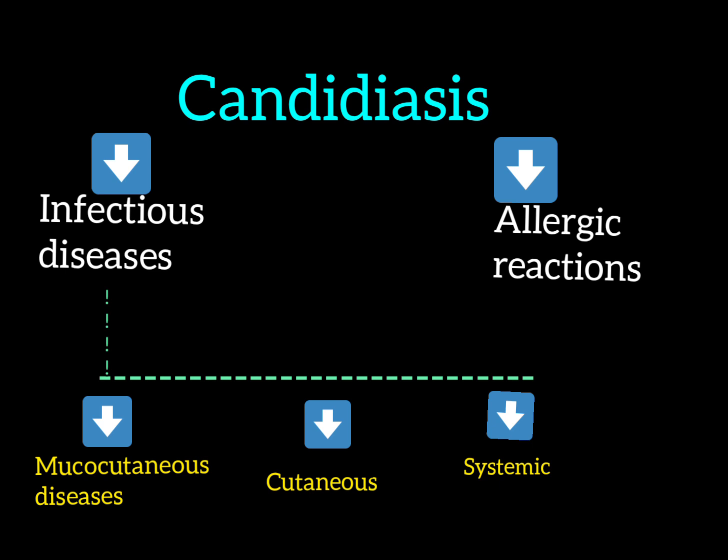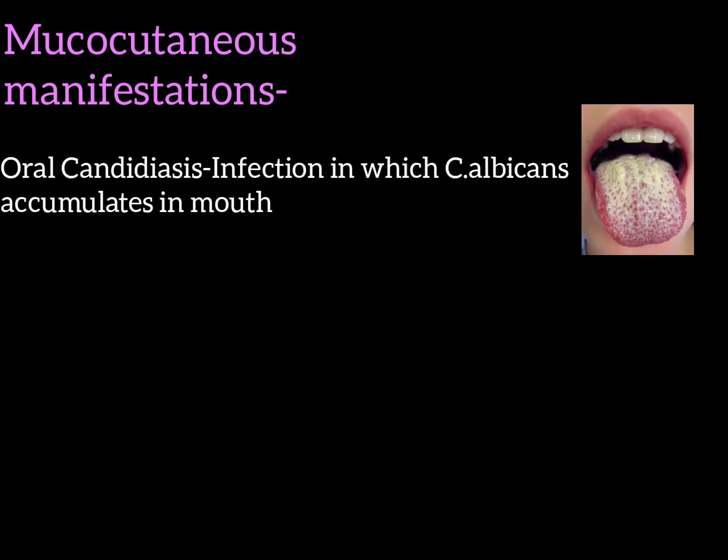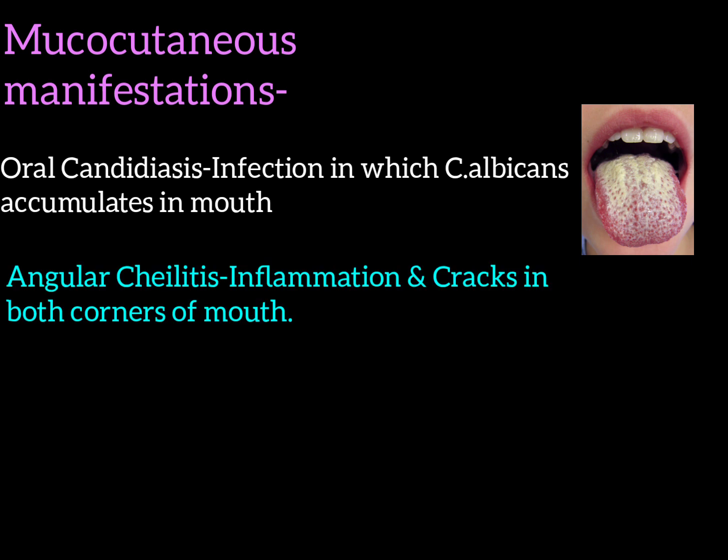The diseases which come under mucocutaneous manifestations: first one is oral candidiasis. This is the most important pathogenesis of Candida albicans. And second is angular cheilitis.